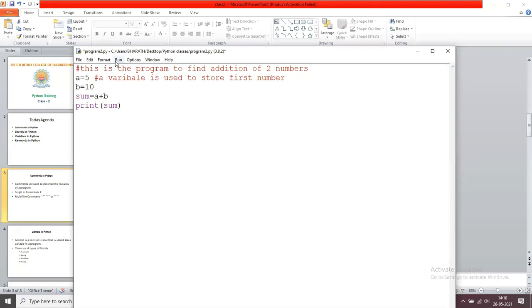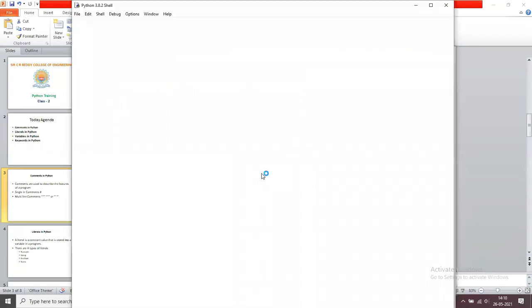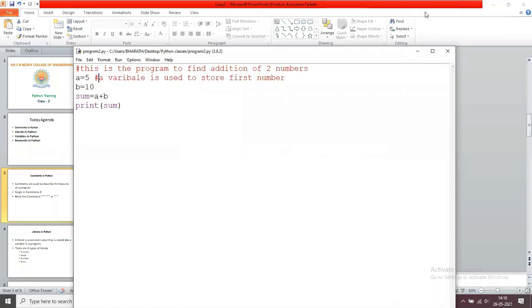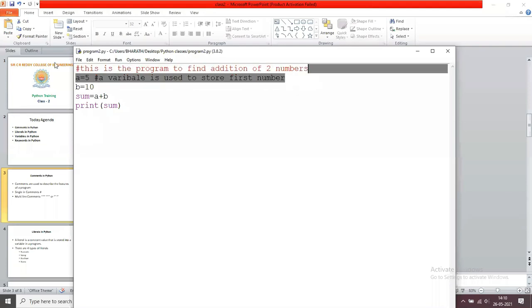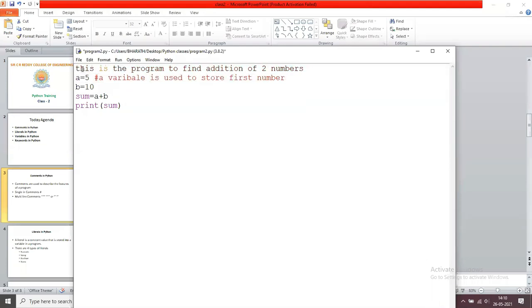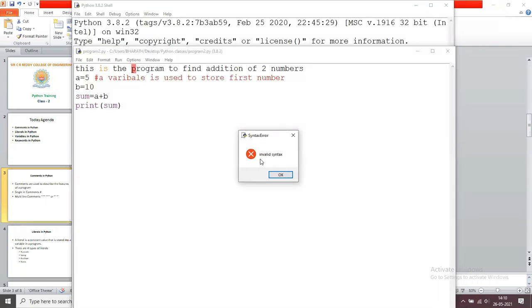Now if you run this, you get the same answer, 15. What happened here? You wrote this as a comment, so the Python virtual machine ignores this line. If you remove this hash, save the program and try to execute, it displays an error message, invalid syntax. Why? Because the Python virtual machine treats this as an instruction.